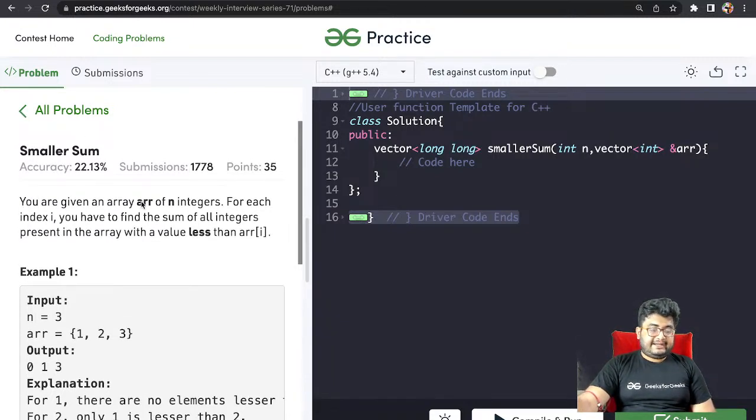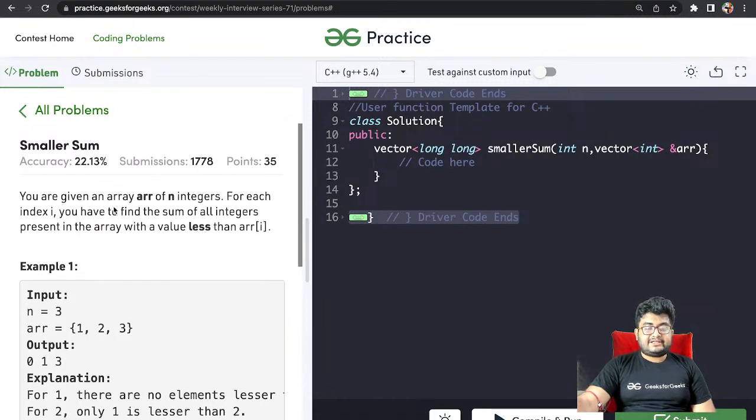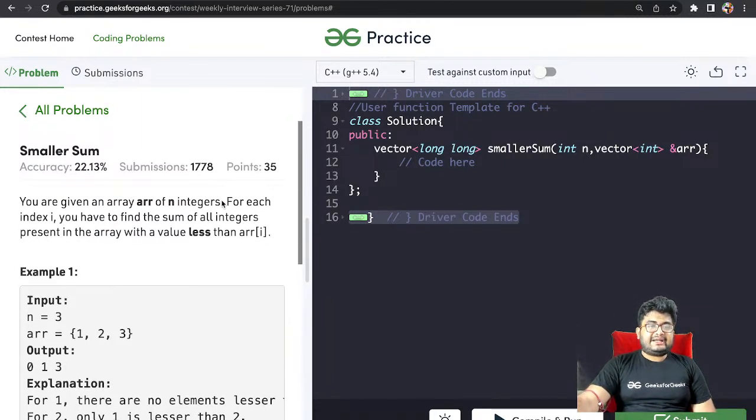You are given an array ARR of n integers. For each index I, you have to find the sum of all the integers present in the array with a value less than ARR of I. Okay. So this is a pretty simple question, at least to understand. For each I, you have to find the sum of the integers that are less than ARR of I.